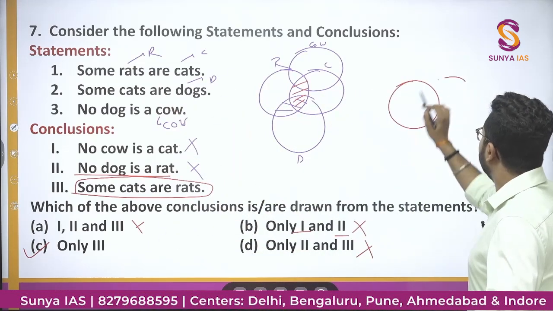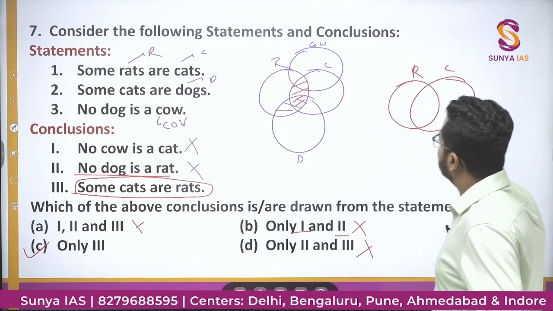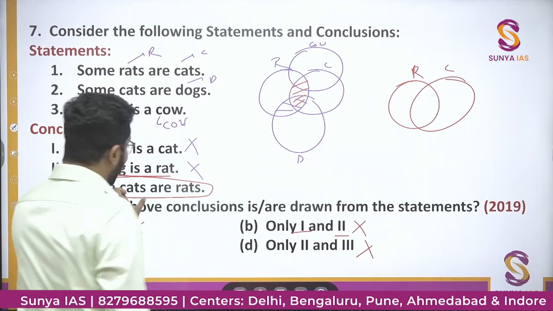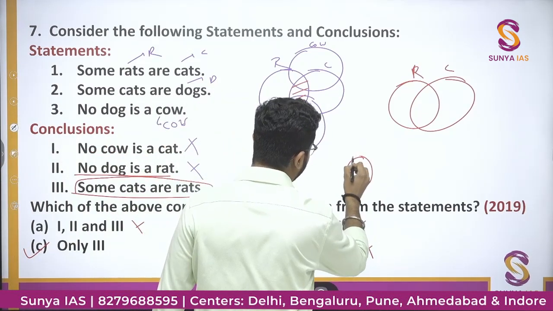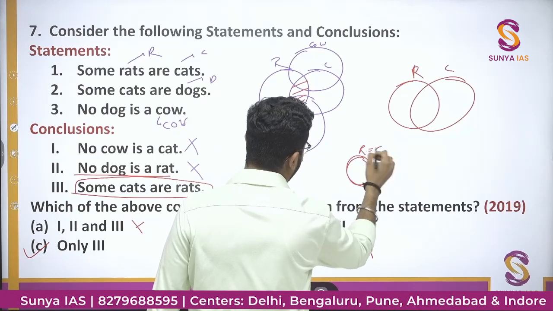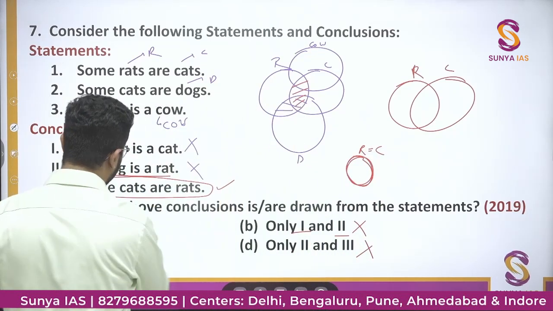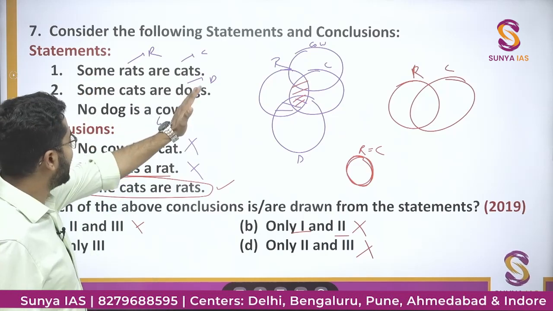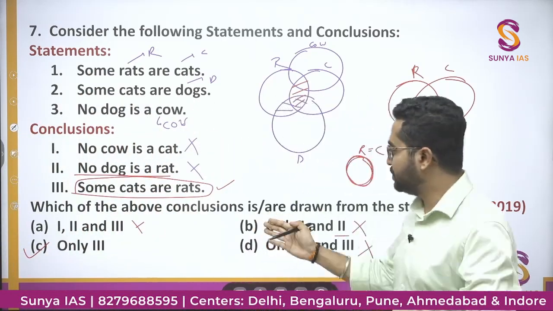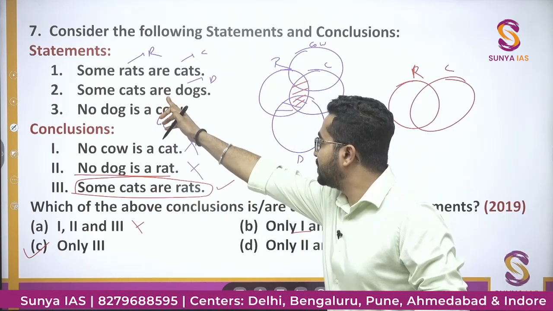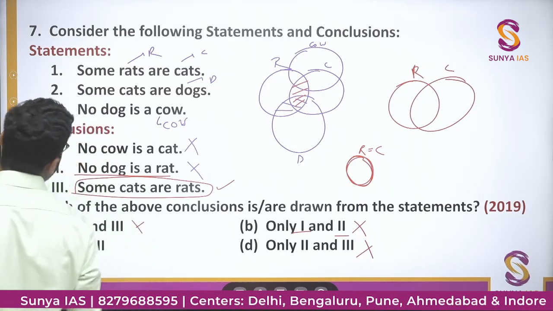So can there be any possibilities? Some cats are rats, some rats are cats, and the option is some cats are rats. So whatever will be the possibilities, some rats are cats, maximum this one, rats is equal to cats, same diagram. Then also this option will hold true because some rats are cats and it is some cats are rats. This is almost the same statement, बस आपने change कर दिया, इधर first rat था, इधर last में rat है. Then you can see the option will be only third.